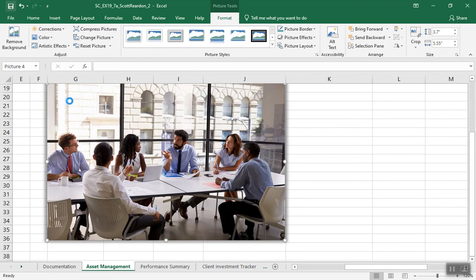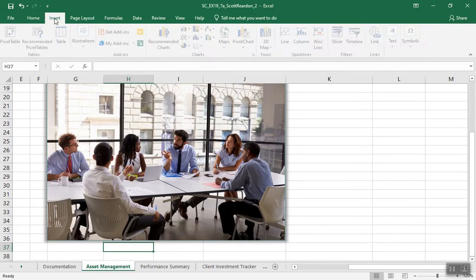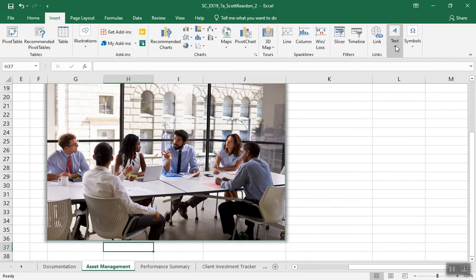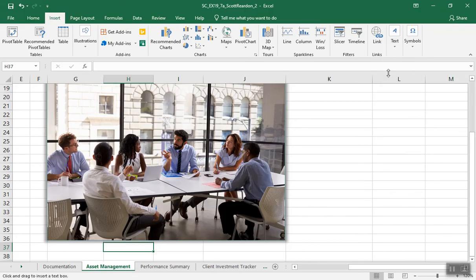In cell H37, insert a text box. Okay, wow, insert a text box. Insert, text, text box. From the basic shapes section of the shapes gallery. Now wait a second here. I think I'm doing the wrong thing here, don't you? I do. All right, let's do this again.